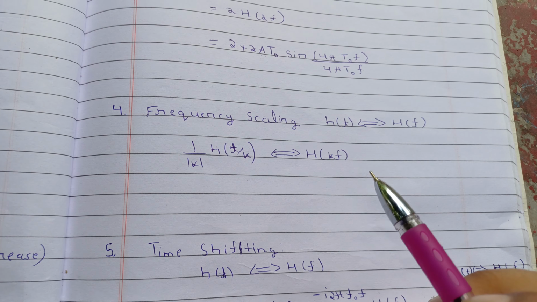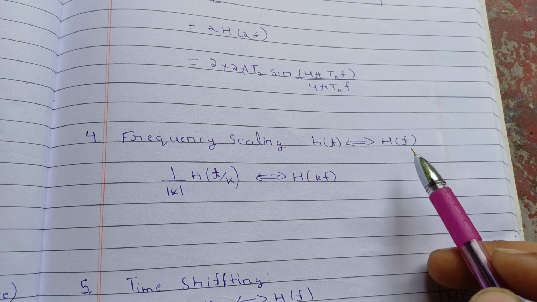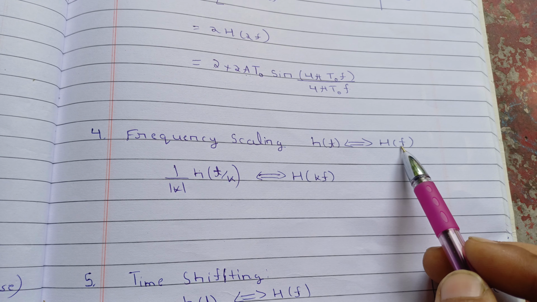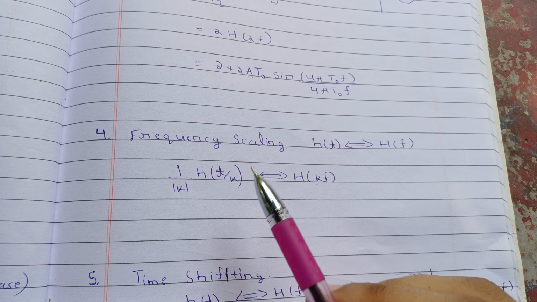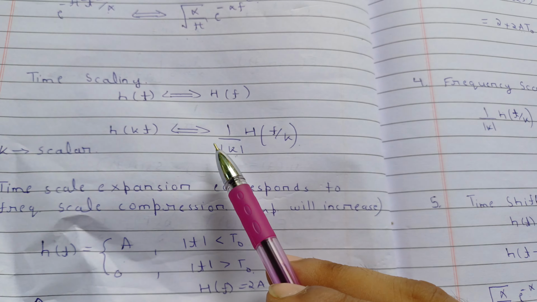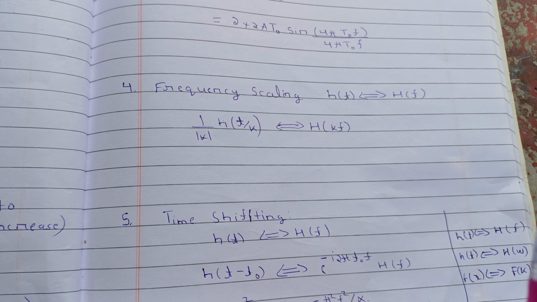Now the reverse is also true. If this is frequency scale scaling, meaning s(t) has the Fourier transform h(f), and you expand the frequency scale with some scalar k, then it will lead to the compression of the time scale, that means 1 upon k s(t by k). So it is just the reverse of this. So you must remember these results, and this scaling also.